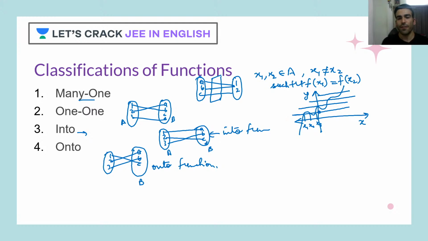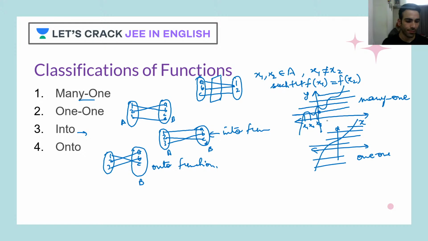Correct? So if the horizontal line is cutting this graph only once, then the function will be called one-one, as you can see here. So this is one-one's example, and this is your many-one example. Okay, cool. Now let's talk about into and onto.